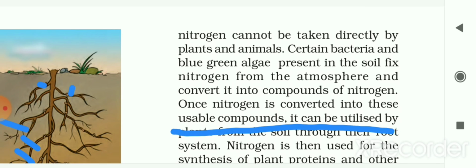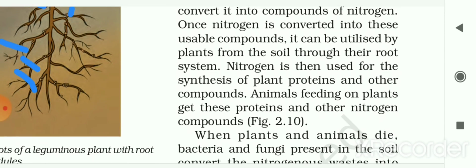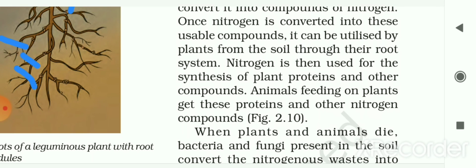Certain bacteria and blue-green algae present in the soil fix the nitrogen from the atmosphere and convert it into compounds of nitrogen. Once nitrogen is converted into this usable compound, it can be utilized by the plants from the soil through their root system.